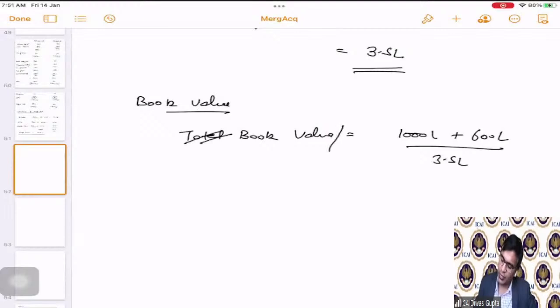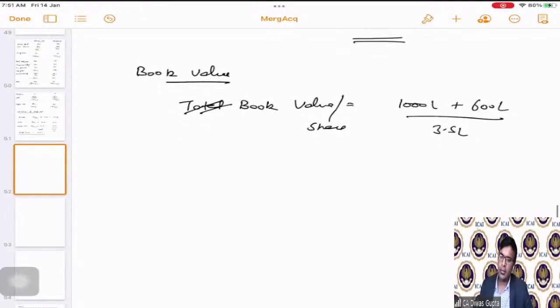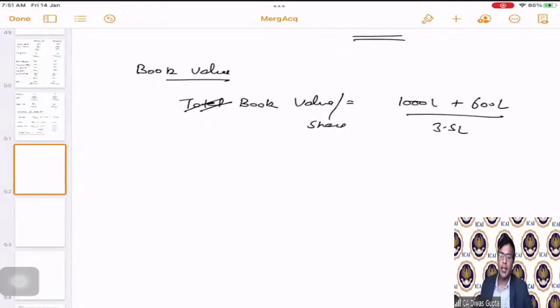I'm writing this as book value per share. This comes as how much? 457.14 per share.